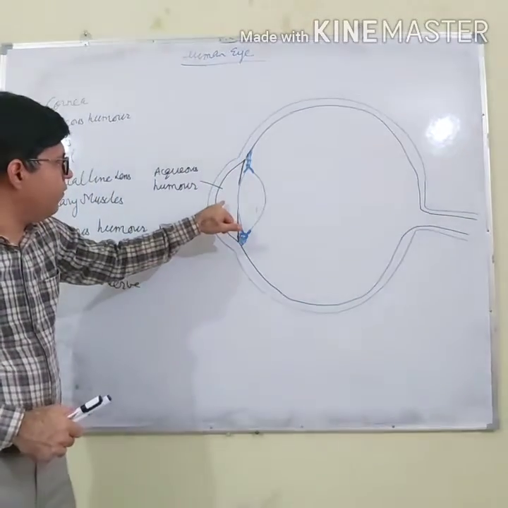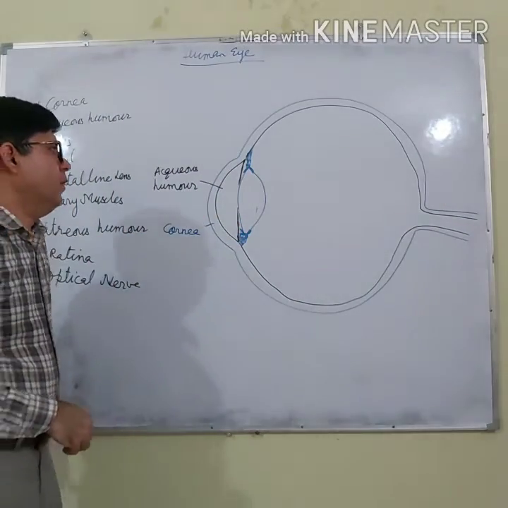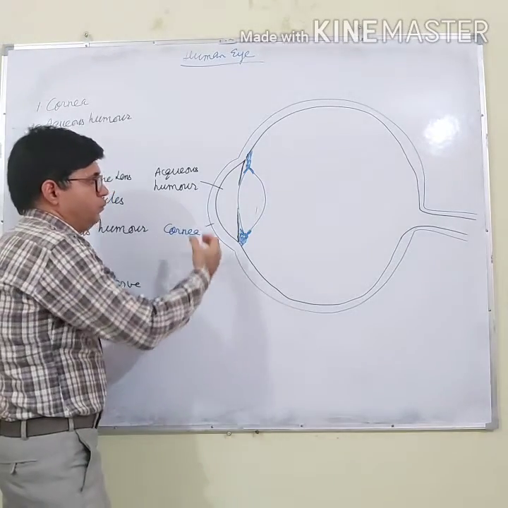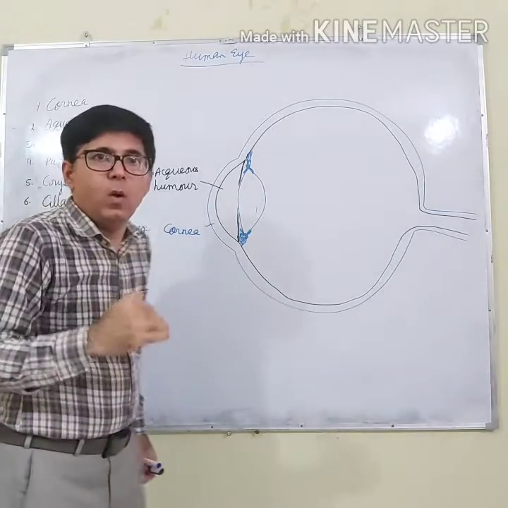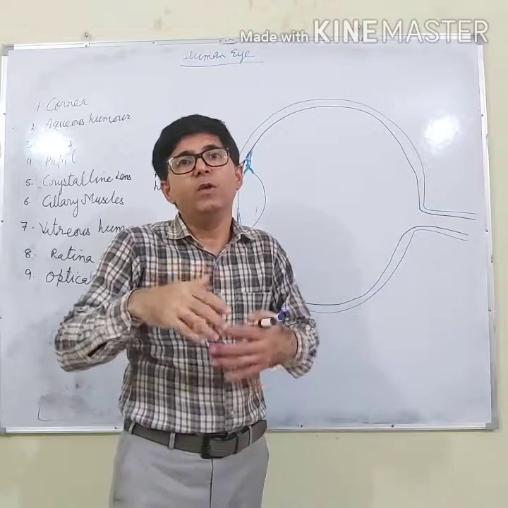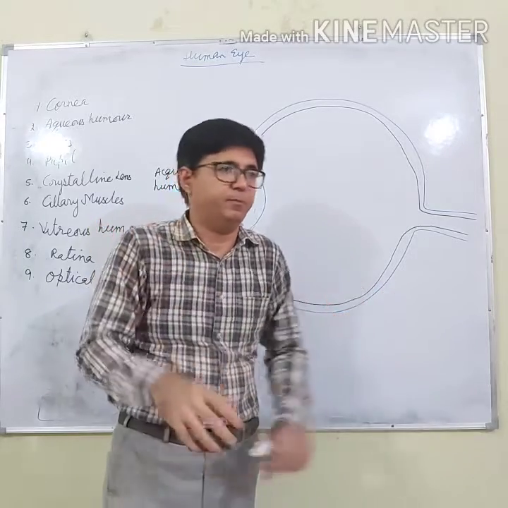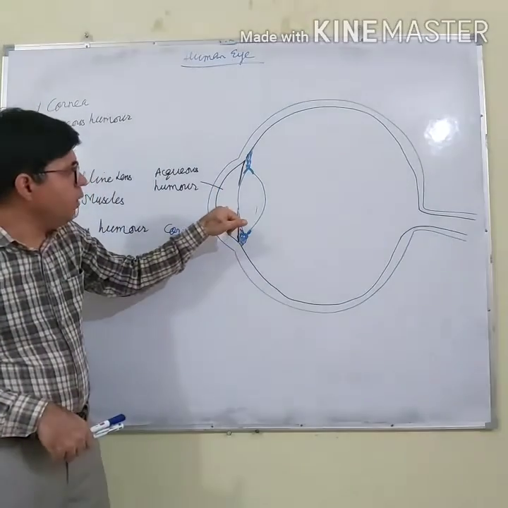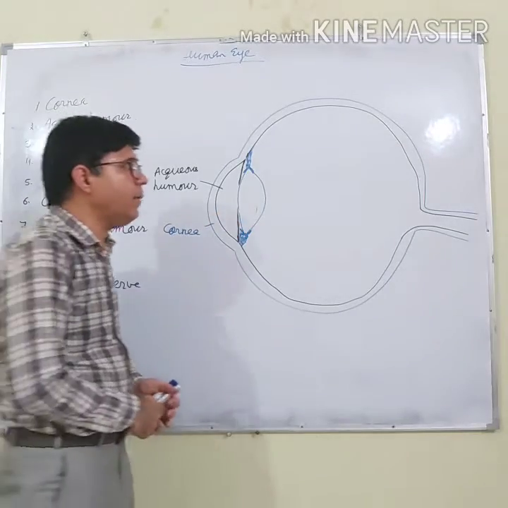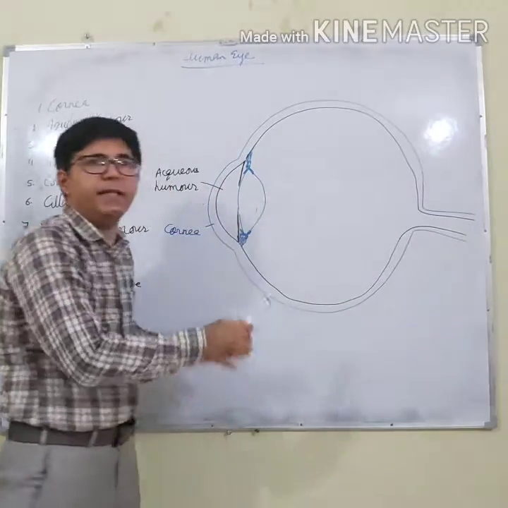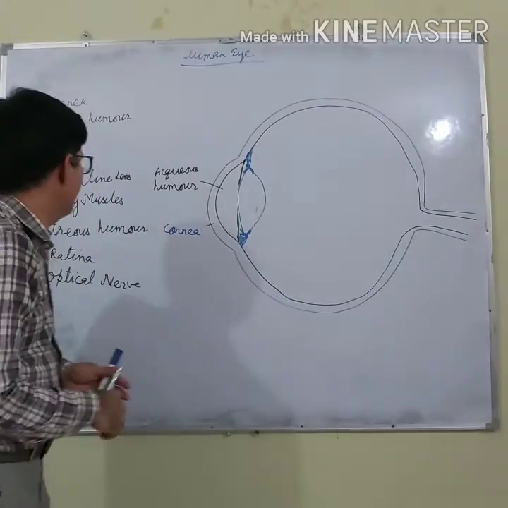The purpose of the aqueous humor is to prevent collapse of the eye due to the change in atmospheric pressure, and it also helps the sharp image formation on the retina, which I will discuss after this.